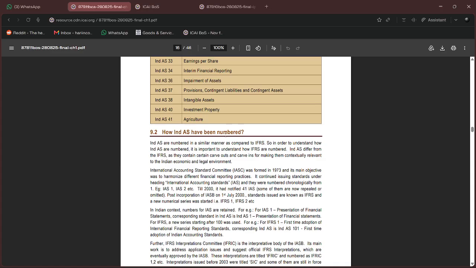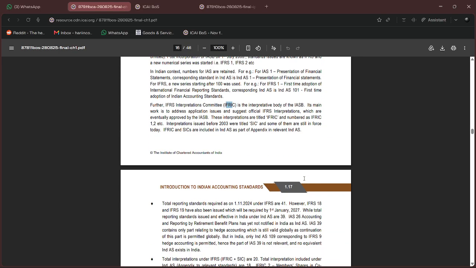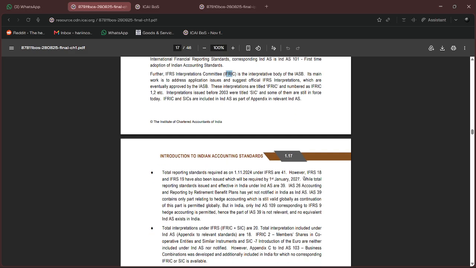So yeah, this is what I told, how IndAS have been numbered. IAS series are all old standards, all in single digit and double digit. Whereas whatever new has come up, based on IFRIC, the IFRS Interpretations Committee, they have all given new standards.